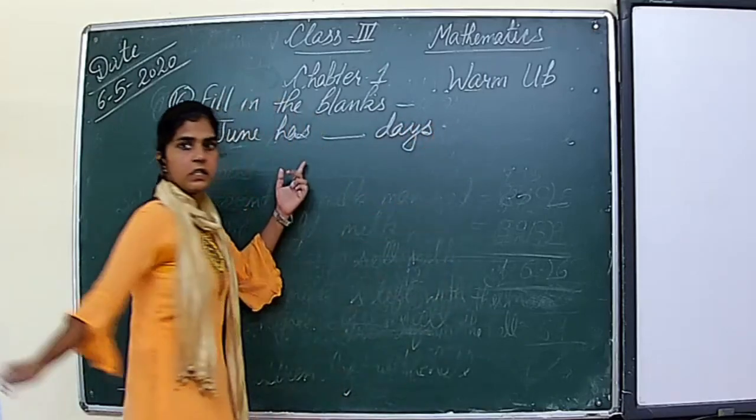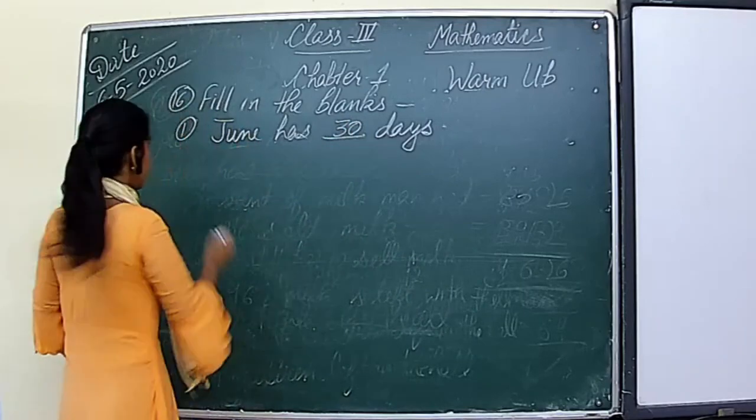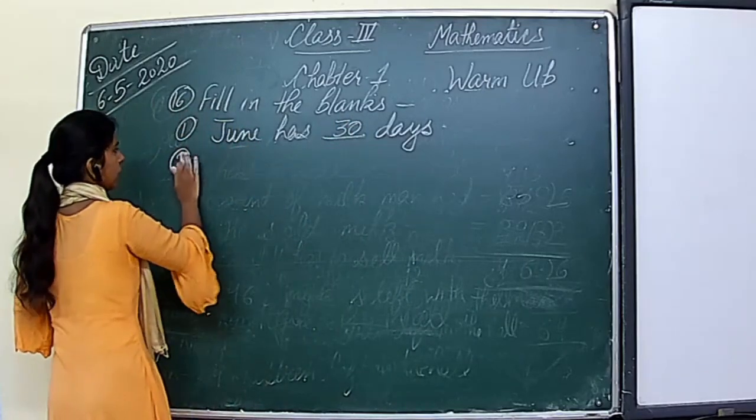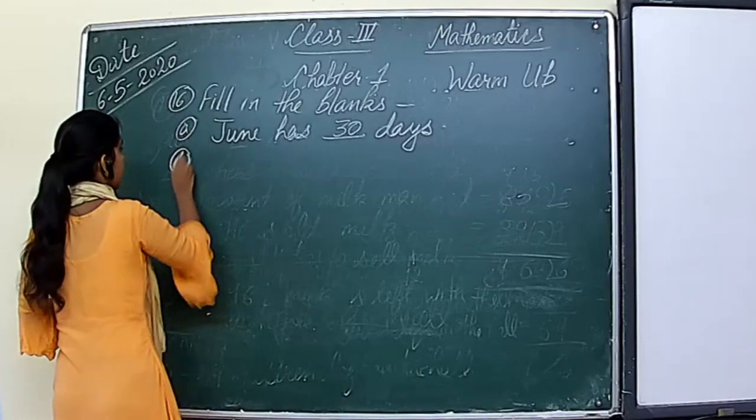So how many days June has? June has 30 days, right?